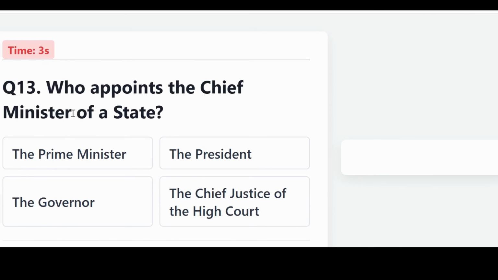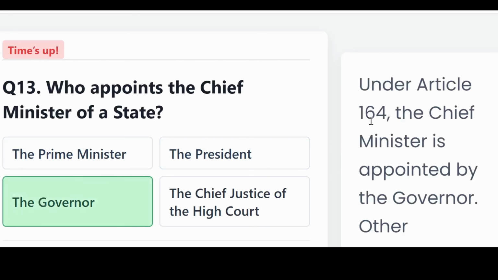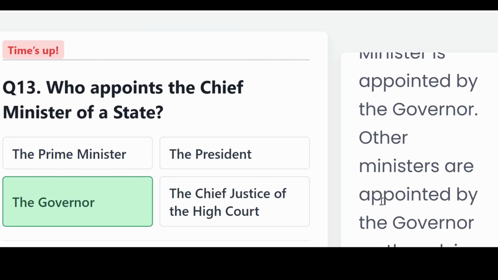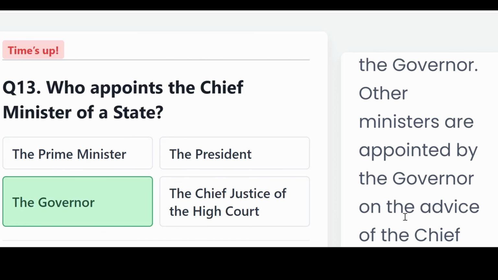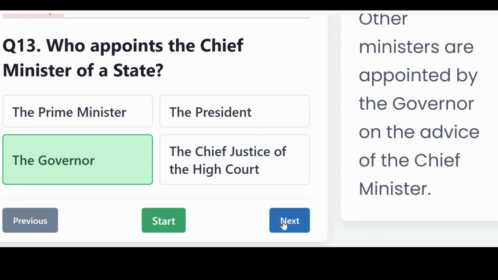Who appoints the Chief Minister of the state? Is it the Prime Minister, the President, the Governor, or the Chief Justice of the High Court? The correct answer, the Governor. Under Article 164, the Chief Minister is appointed by the Governor. Other ministers are appointed by the Governor on the advice of the Chief Minister.